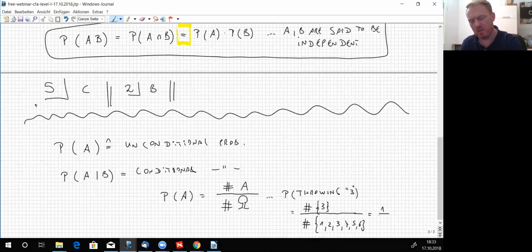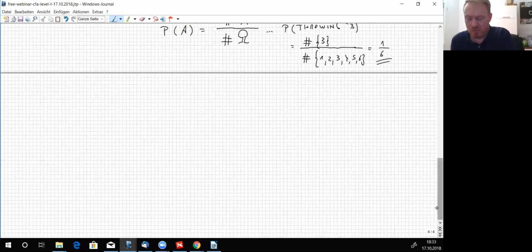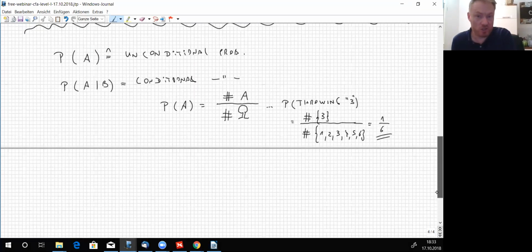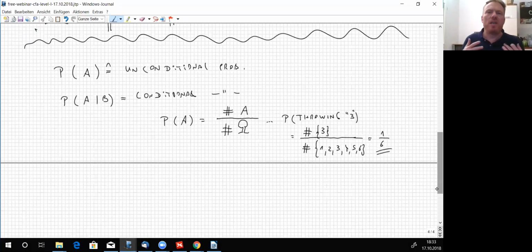That is 1/6, right? That's an unconditional probability because it's not made up of any condition. There is no condition at all. There is not any event happening first.